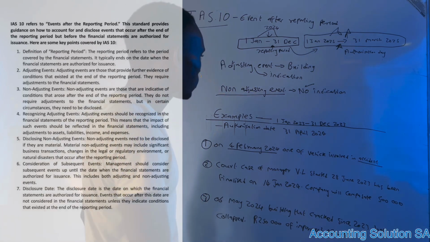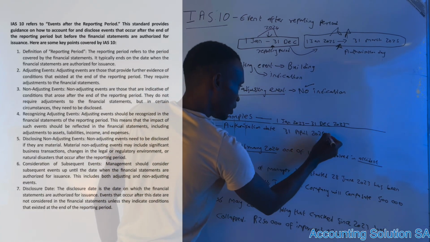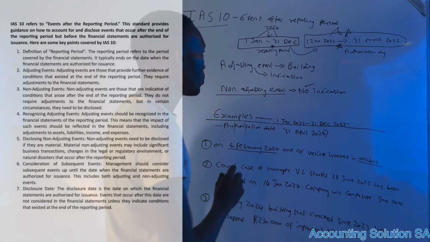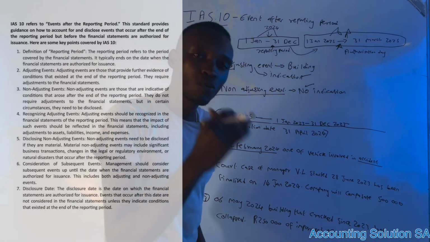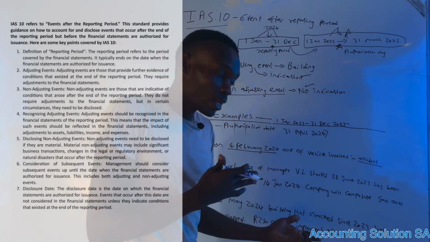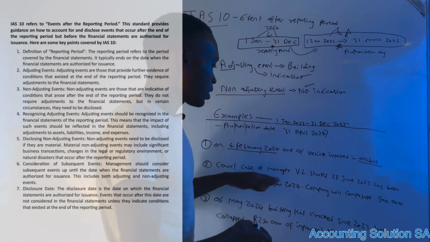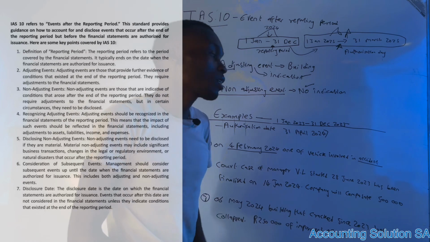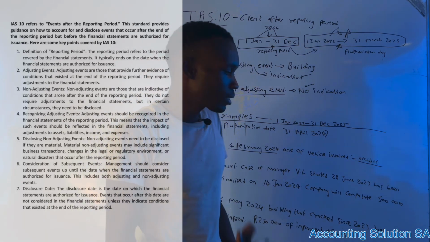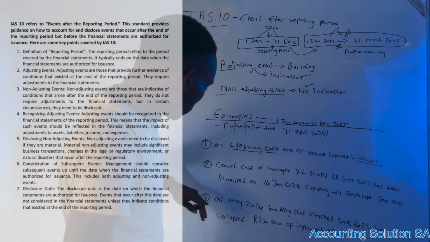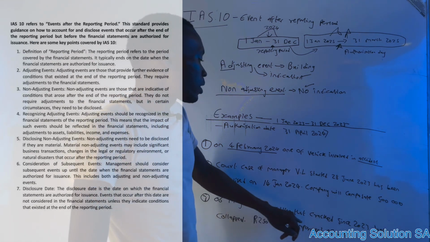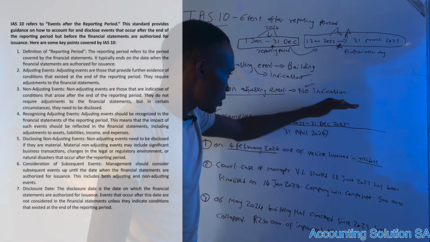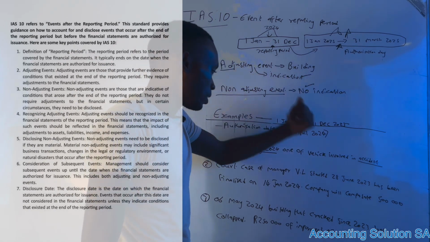The reason is that it's between 31 December and the authorization date, and the category is adjusting because there was an indication that they could lose the case or win the case. In this case, they lost the case, which means that the compensation of 500,000 must be adjusted under expense.